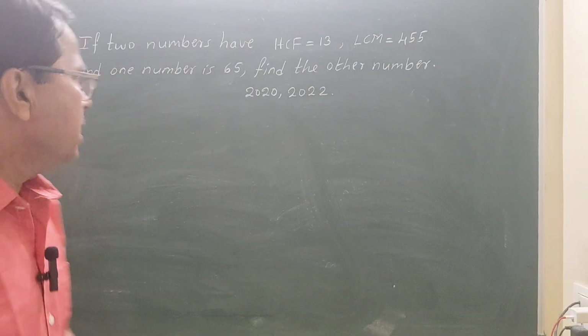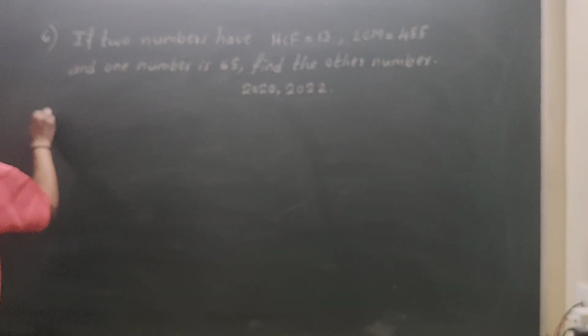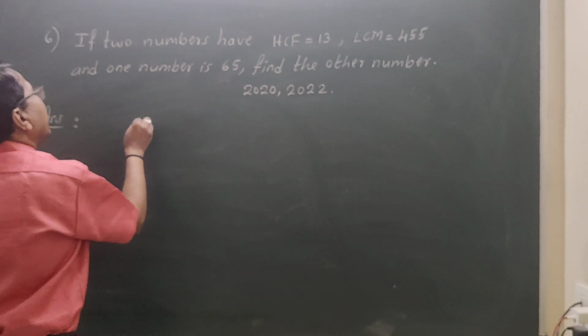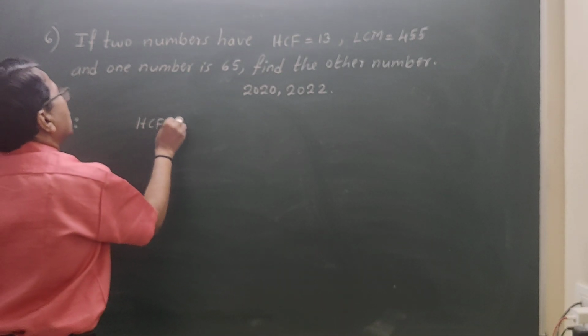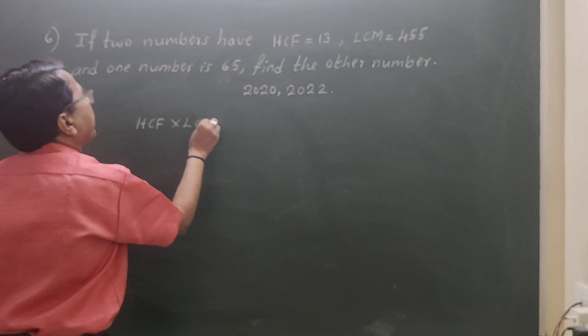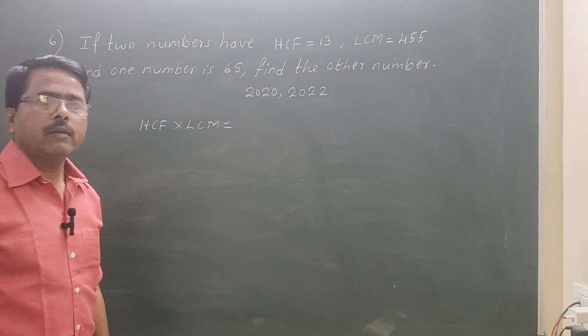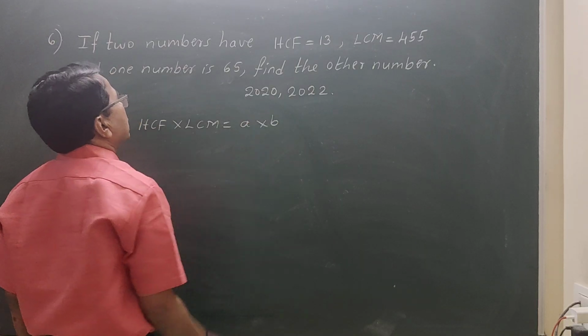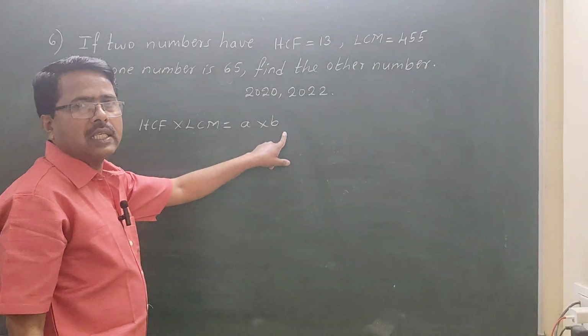Okay, students. It's a very simple question. We know HCF into LCM equals the product of the numbers, A into B. A is one number, B is another number.